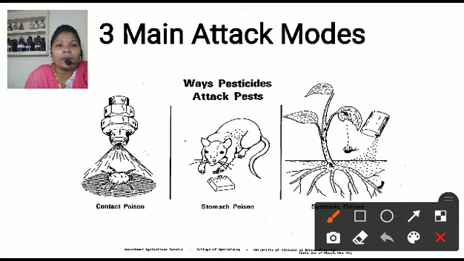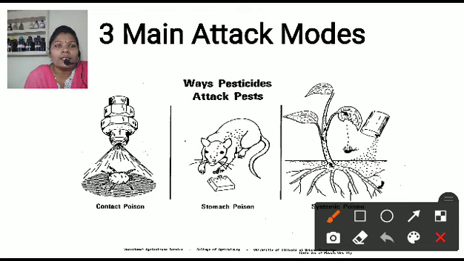Second one, that is stomach poison. That means whenever that pest eats that chemical, the chemical goes to the stomach and poisons its stomach, and that's why that pest is killed. That is called the stomach poisoning mode of action.